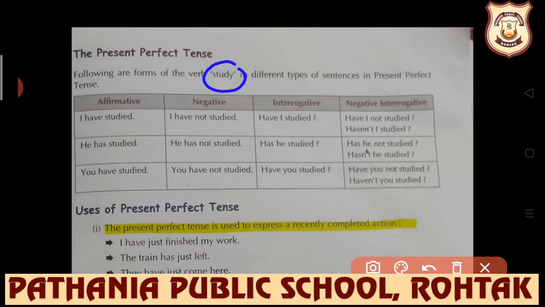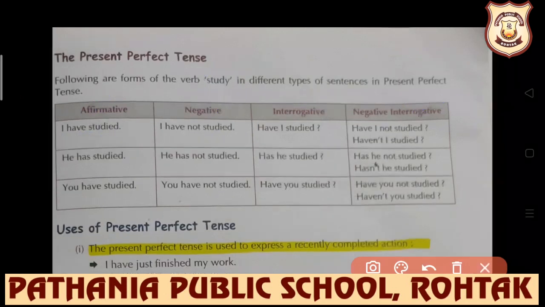If affirmative, negative, interrogative or negative interrogative sentence would be there, then what would be the formation? Let's discuss it. Affirmative is I have studied. Negative, obviously not will be added. If interrogative sentence is there, then obviously helping verb will be used before subject. So the formation would be have plus subject plus third form of the verb.